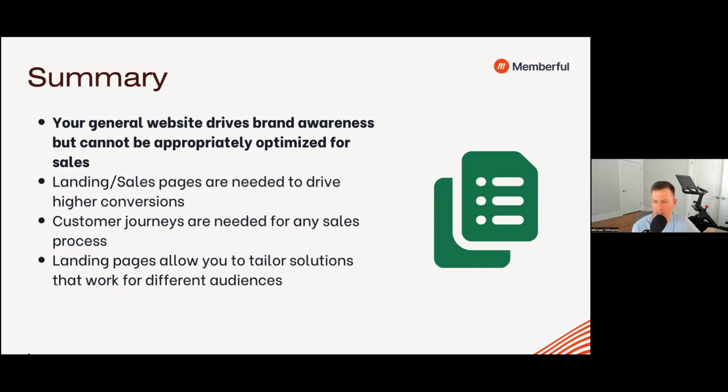And then lastly, landing pages are what allow us to tailor solutions that work for different audiences. You would be shocked at the amount of money that's left on the table in terms of revenue by not segmenting and not working with targeted audiences and sending each of those target audiences to its appropriate landing page.